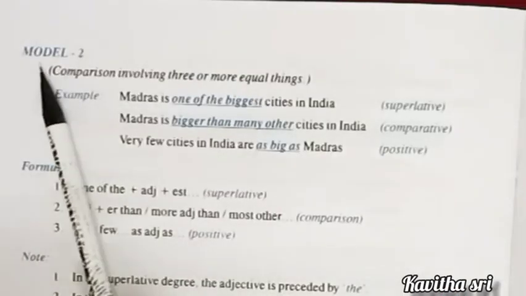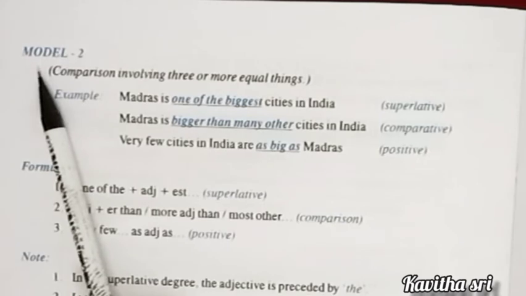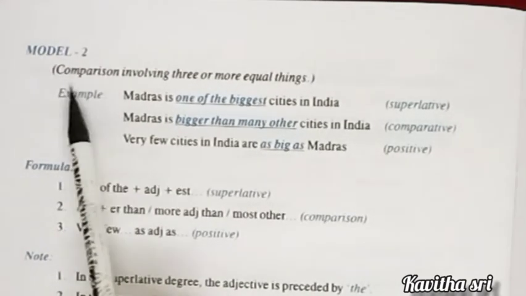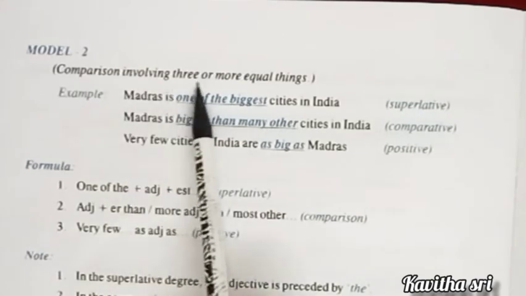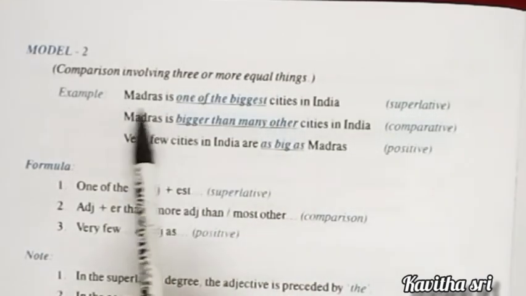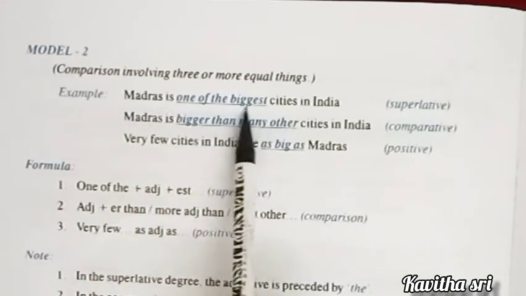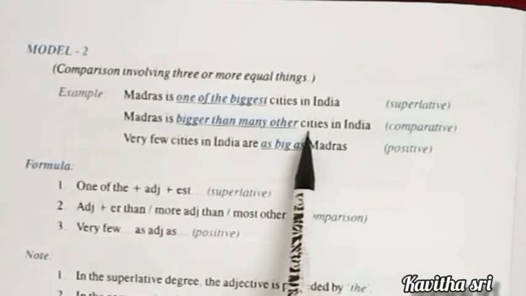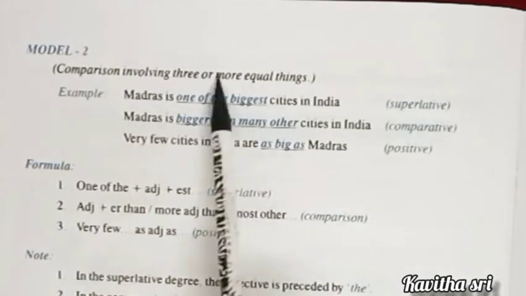In model 1, we saw the comparison involved in unequal things, isn't it? Here, the second one is comparison involving 3 or more equal things. Example, Madras is one of the biggest cities in India. So the comparison is among more than 3 equal things.